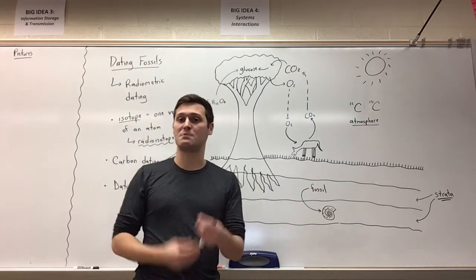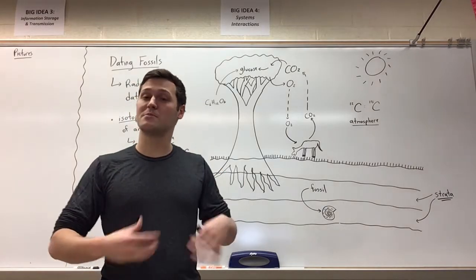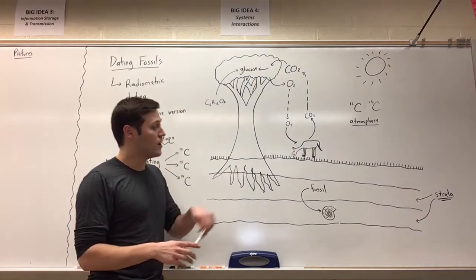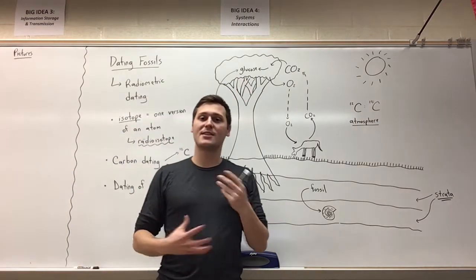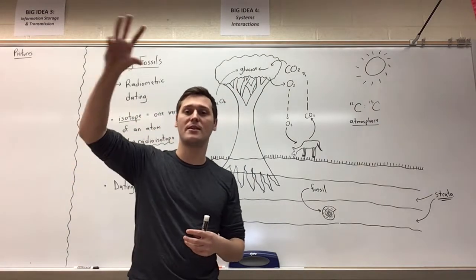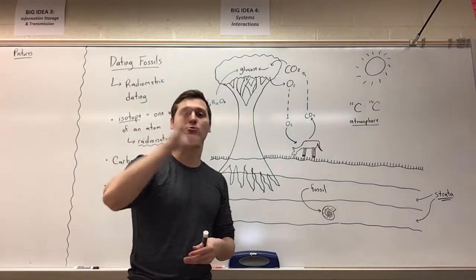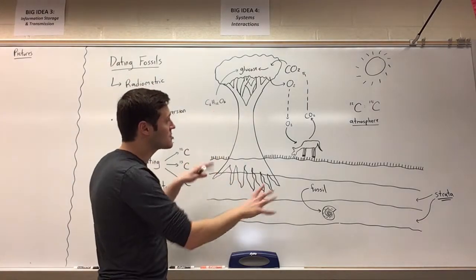Or fossils such as bones that are the remains of organisms that have died in the past. So the carbon cycle, if you're familiar with that, basically shows how carbon is constantly circulated and replaced within a living ecosystem.